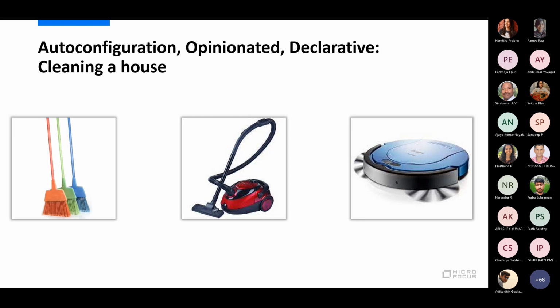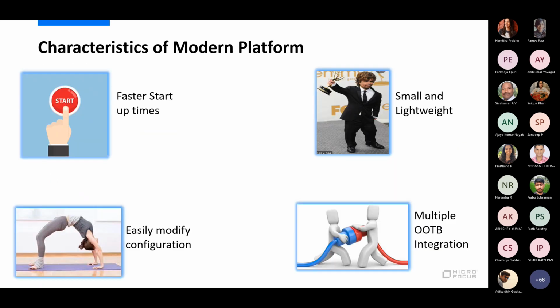That's the mindset everywhere, in terms of any device that we take. We want everything to be automated and come by default. We as individuals want to reduce our work as much as possible. So what is a characteristic of a modern platform?